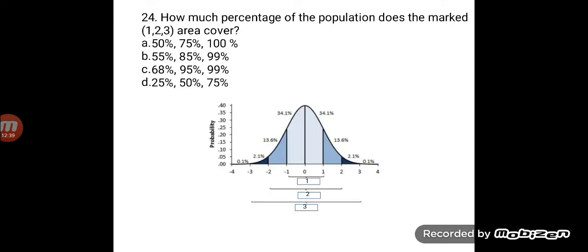How much percentage of the population does the marked area 1, 2, 3 cover? Now this is the normal distribution curve or the Gaussian curve. Please have a look at the diagram very carefully. Almost the answer is given with the diagram. So the answer is C, that is 68% of the population comes in plus and minus 1 standard deviation. 95% of the population comes in plus or minus 2 standard deviation, and 99% of the population is accommodated in plus or minus 3 standard deviation.